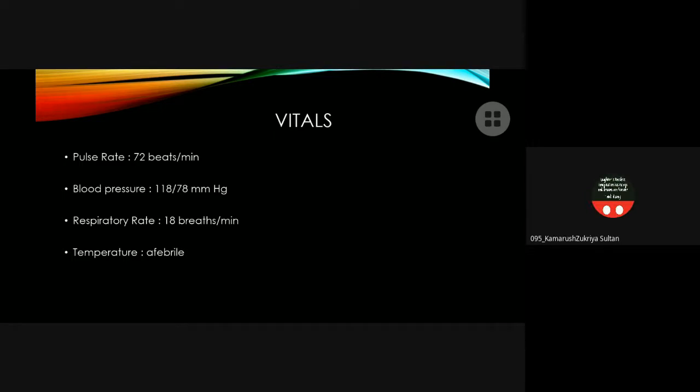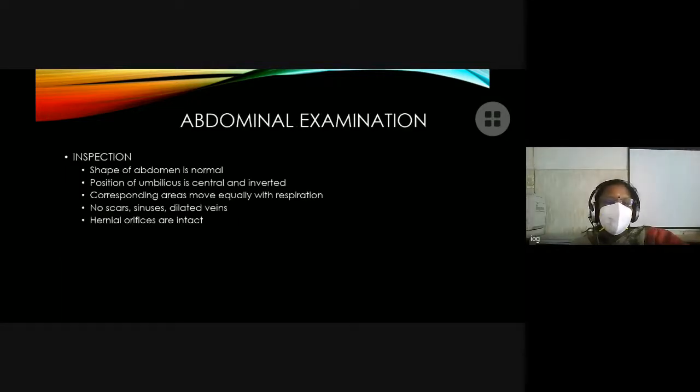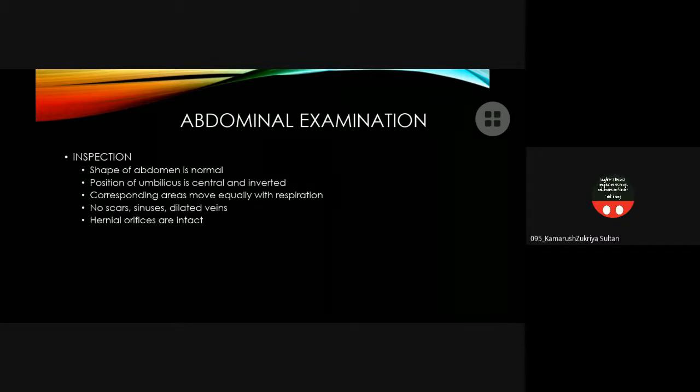Vitals: pulse rate of 72 beats per minute, BP was 118/78 mm of Hg, respiratory rate was 18 breaths per minute, and she was afebrile. Abdominal examination. Inspection. The shape of the abdomen is normal. The position of umbilicus is central and inverted. The corresponding areas move equally with respiration. There were no scars, sinuses, or dilated veins, and the hernial orifices were intact.